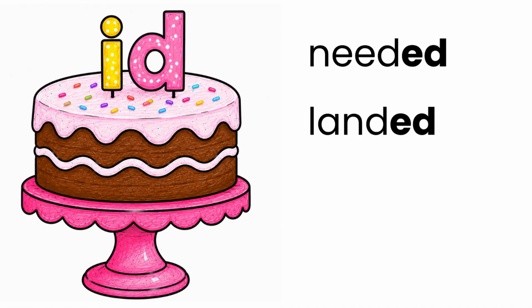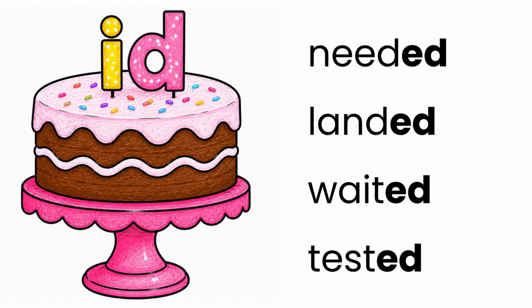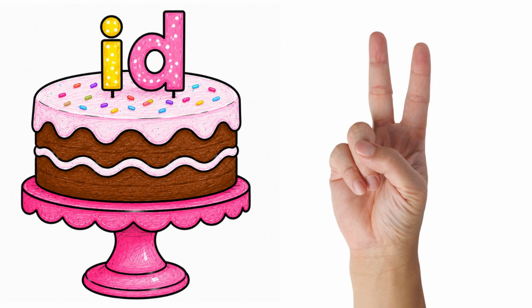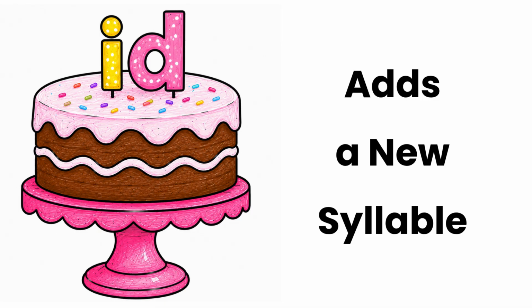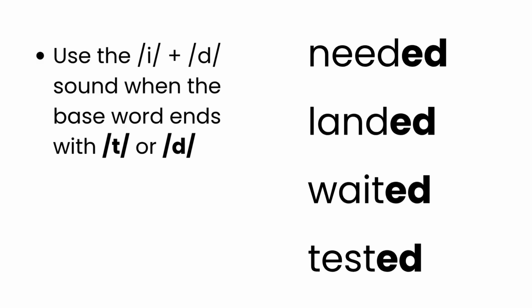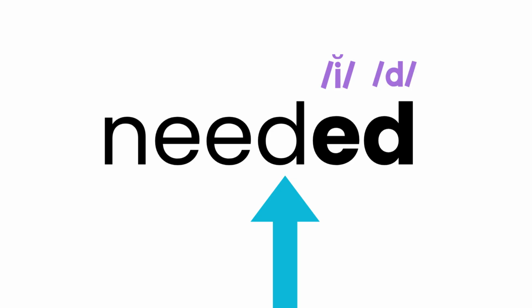Now this final one, id. Really listen for id in these words. This is the one that's most tricky for folks when they're first learning. Needed, landed, waited, tested. The id is 2 sounds, and it actually adds a whole other syllable. So we will use the id, those 2 sounds, when the base word ends with a t or a d. Do you see in need? It ended with the d sound, so we needed to add id for the suffix ed.